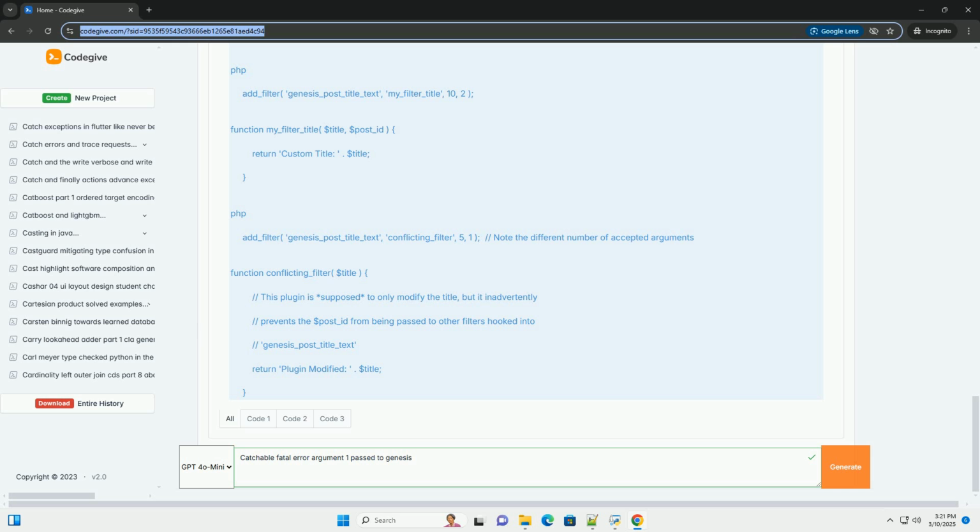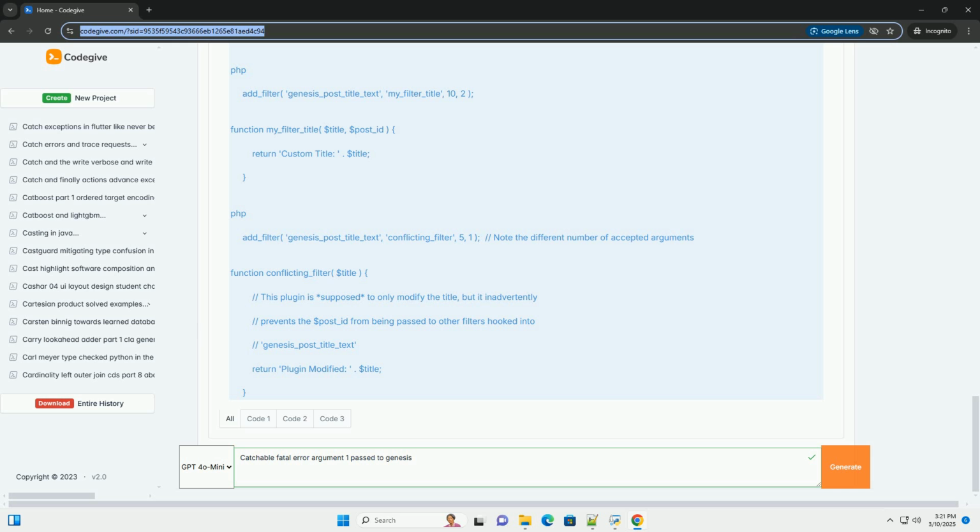Preventative measures and best practices. Always use a child theme. This protects your customizations when the Genesis framework is updated. Keep your theme and plugins updated. Regularly update your theme, plugins, and WordPress core to ensure you are using the latest versions with bug fixes and security patches. Use a code editor with linting. A good code editor can help you catch errors early.